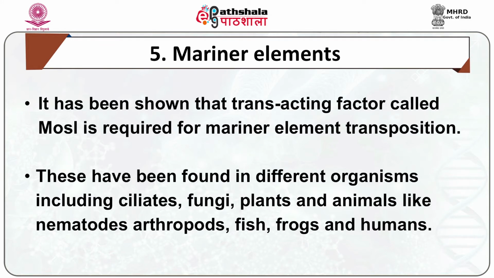It has been shown that a trans-acting factor called Mos1 is required for mariner element transposition. These have been found in different organisms including ciliates, fungi, plants and animals like nematodes, arthropods, fish, frogs and humans.